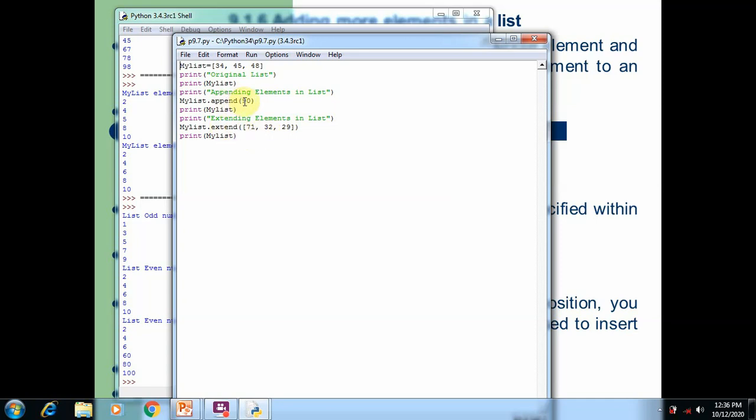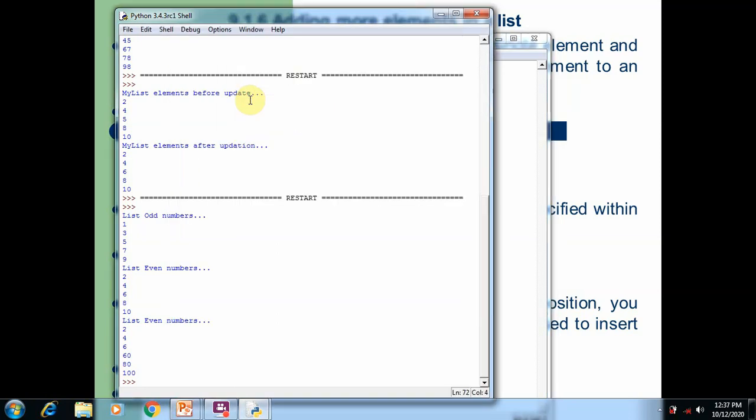In the append function we use only one element. We can use only one element to add to the existing list, that is my list. The simple example is list name, that is my list dot append, and within the parentheses you should give the single element. If you try to add a string as an element, then you should use double quotation or single quotation for the string element. So now I'm going to run the program.